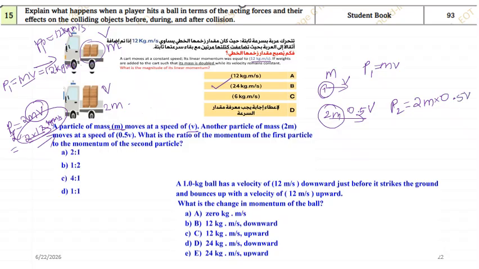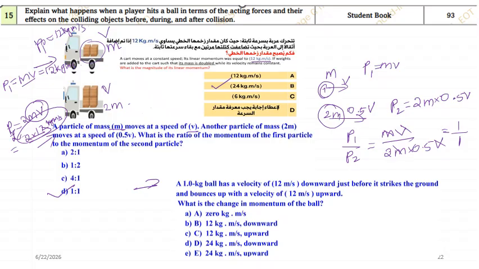The ratio of the momentum of the first particle to the second particle, so you need to find p1 by p2. P1 is mv, and in the denominator we have 2m into 0.5v. m and m cancel, v and v cancel. So the numerator is 1, and 2 into 0.5 is also 1. So 1 divided by 1. This will be the correct answer.